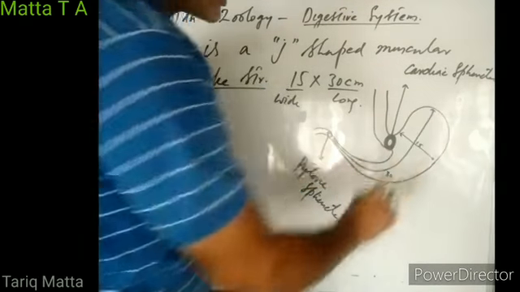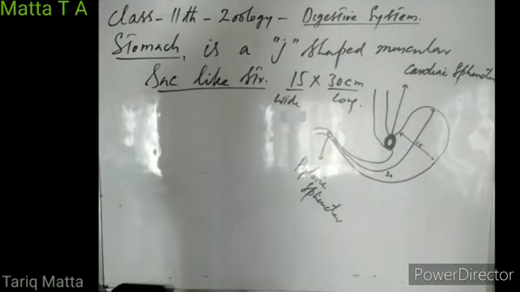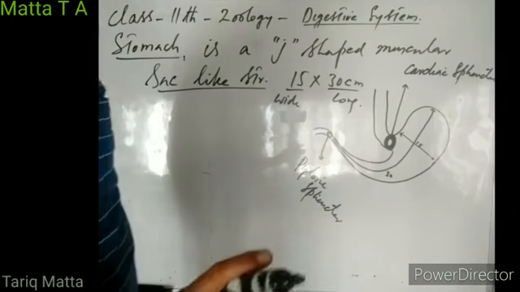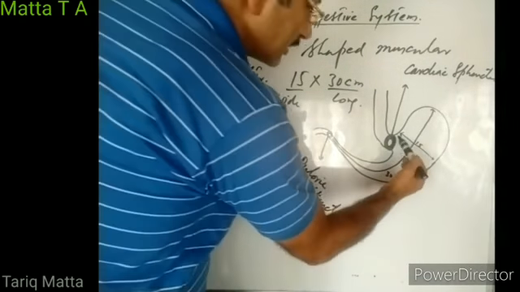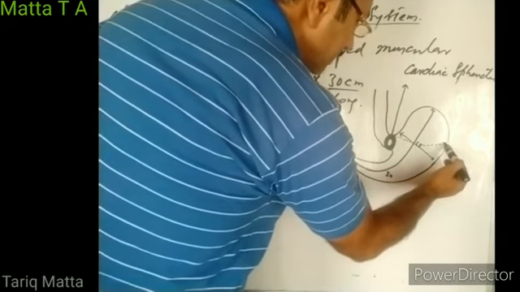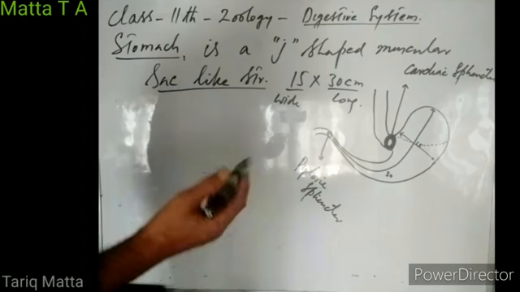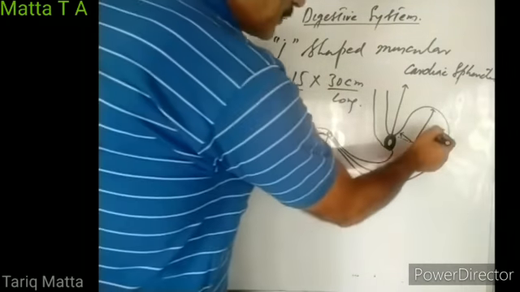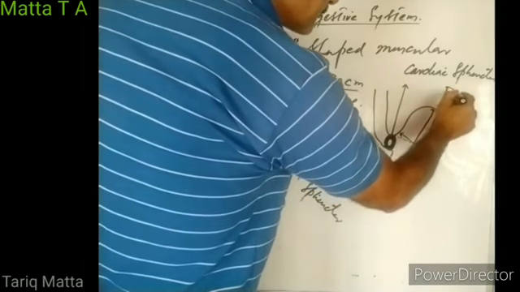Externally, we can divide the stomach into 4 distinguishable parts. Although there is no demarcation, we can externally recognize 4 different regions of the stomach. The part of the stomach which projects above the cardiac sphincter is known as the fundus.